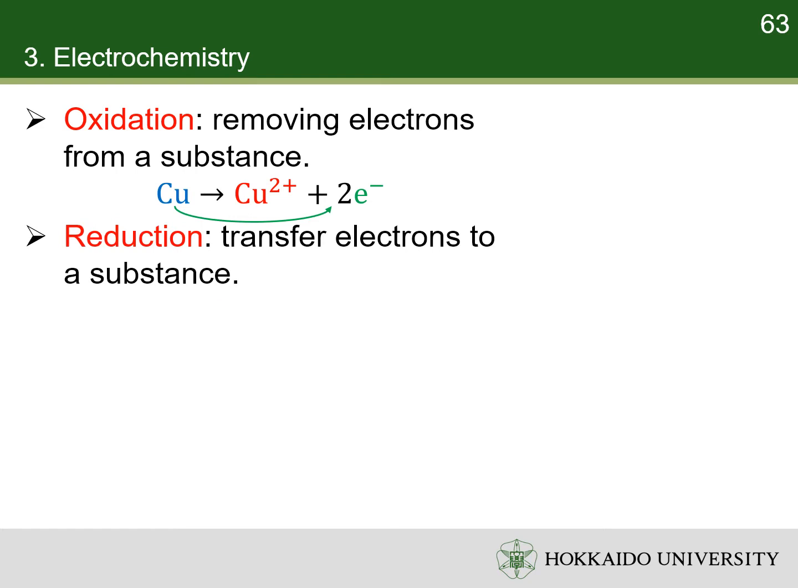Reduction is the complete transfer of one or more electrons to a substance, also called electronation, and a decrease in the oxidation number of it. More generally, reduction is the reverse process of oxidation. For example, when 1 electron is transferred to a silver ion, it is reduced to form a silver atom.